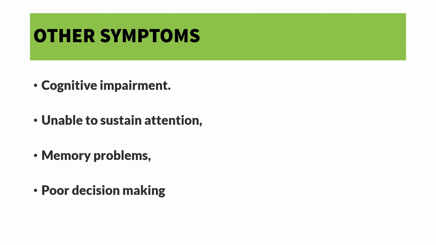Then they will show memory problems. That is also a cognitive process problem. Then poor decision making. They can't take a decision in the proper way because they have cognitive impairment. They have problems in attention, and of course problems in memory, and that may lead to poor decision making capacity.